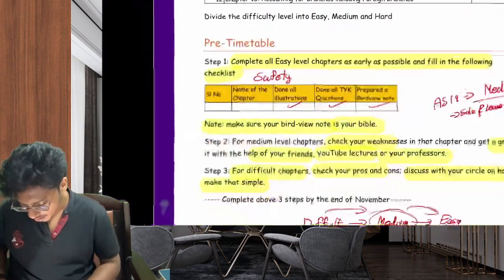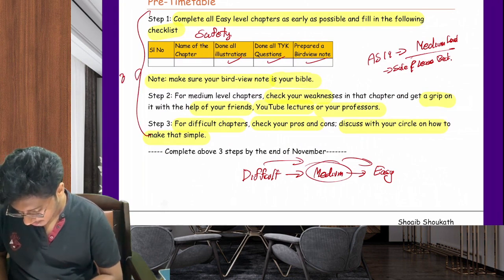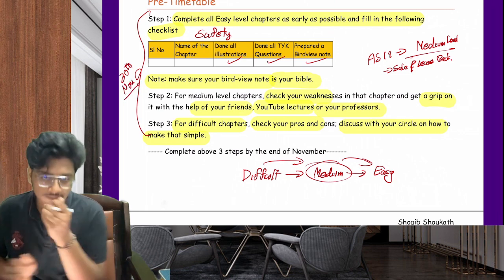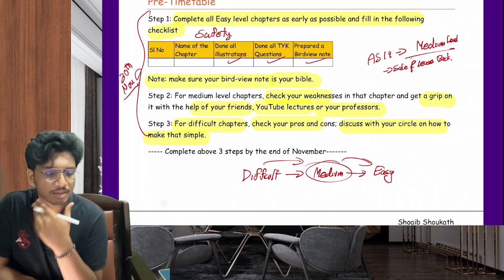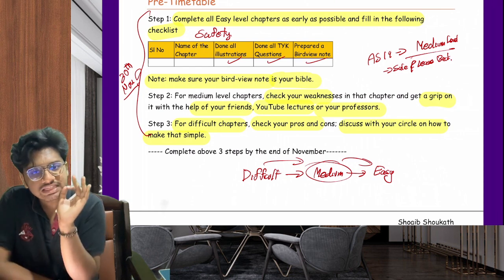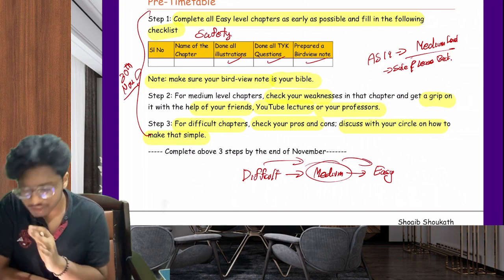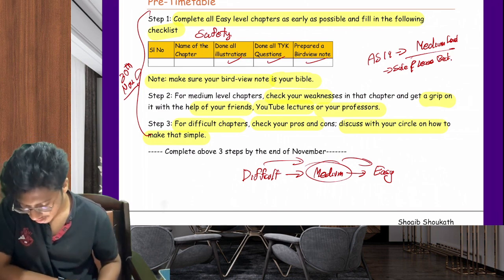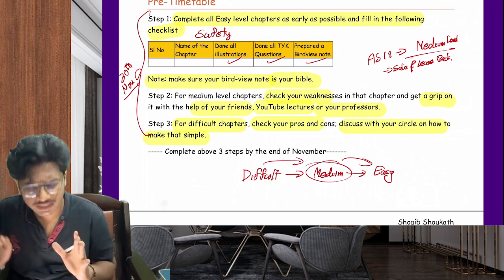Okay? You need to complete these 3 steps by 30th November. Then only our plan works. Right now it's 24th November, based on the video that I'm uploading. By 30th November, you need to get your facts straight. You need to get your affairs straight. Finish this as soon as possible. Earlier the better, because you have other papers to study. By 30th of November, finish this.